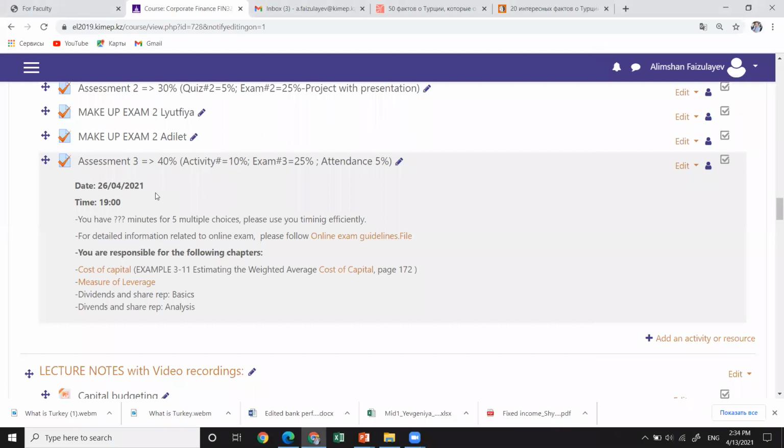So this is the exam that I wanted to announce. Everybody should attend it. And if you have any questions, please feel free to ask. Assessment 3 is 40 points, consisting of 10 points for the activity, attendance is 5%, and 25% is the exam. So each question will weigh 5 points.